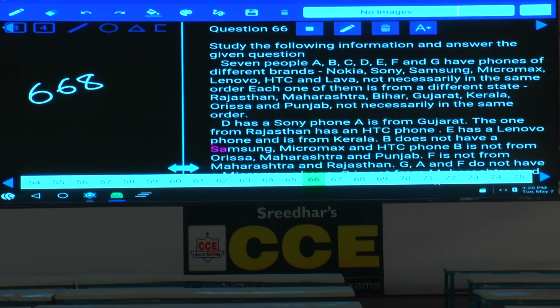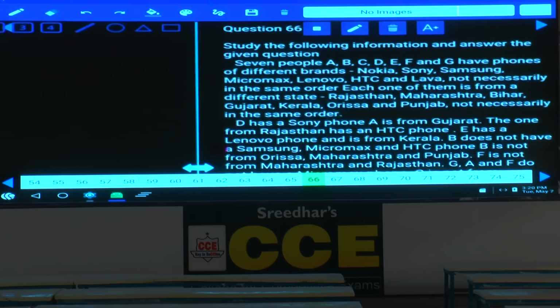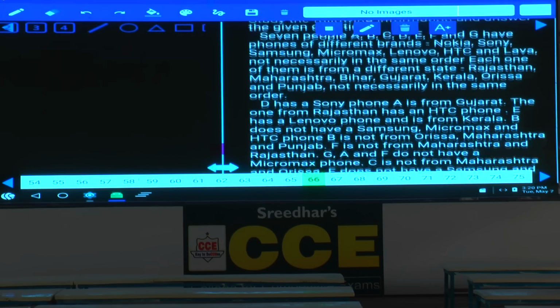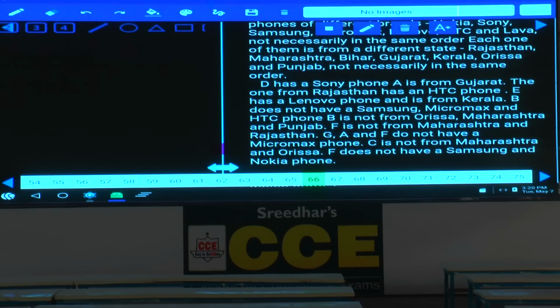Distribution, isn't it? How many persons are there? 7 people, A, B, C, D, E, F and G have phones of different brands: Nokia, Sony, Samsung and so on, 7 different brands were given. At the same time, each one of them is from a different state, 7 different states were also clearly given. Hence, as they are different from each other, it comes under two parameter distribution.